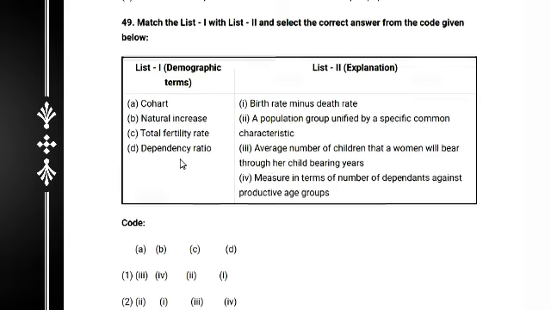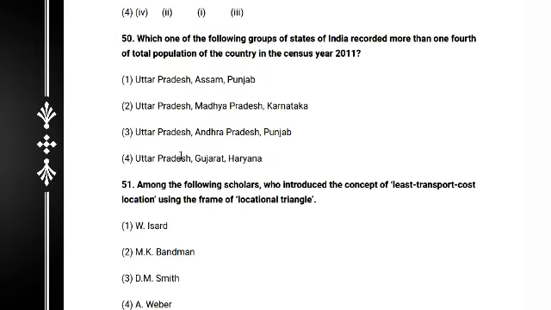Next, question number 50. Which one of the following groups of states of India recorded more than one-fourth of the total population of the country in the census year 2011? Uttar Pradesh is correct and appears in every option.